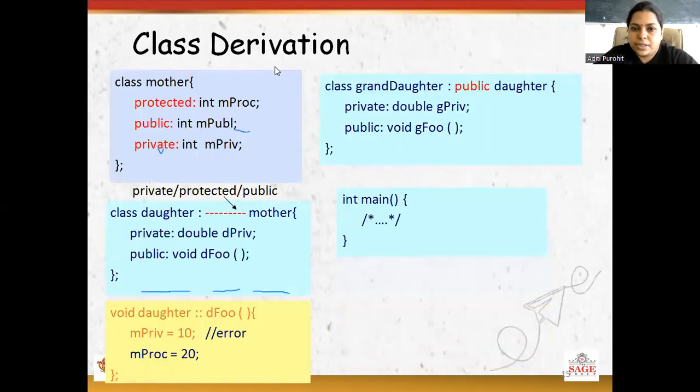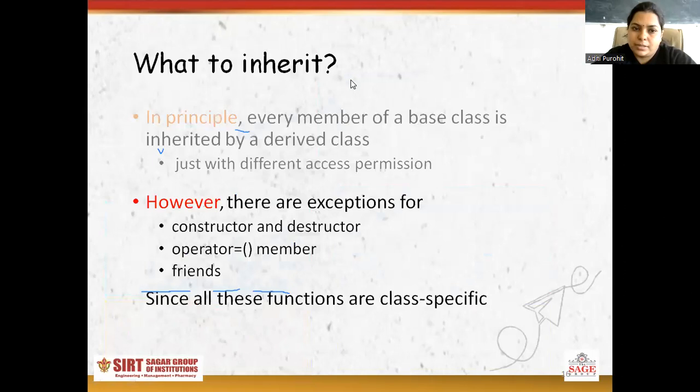Here class derivation is defined. The base class is class mother, which has data members: protected, public and private data members. Class daughter, here we are accessing derivation, with protected members, protected mother, private data members and public data members. Void data member functions are given in that particular class.